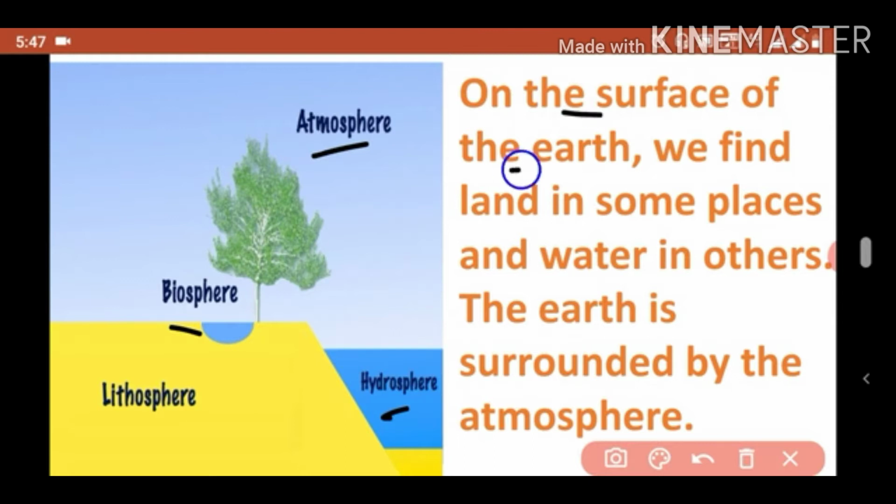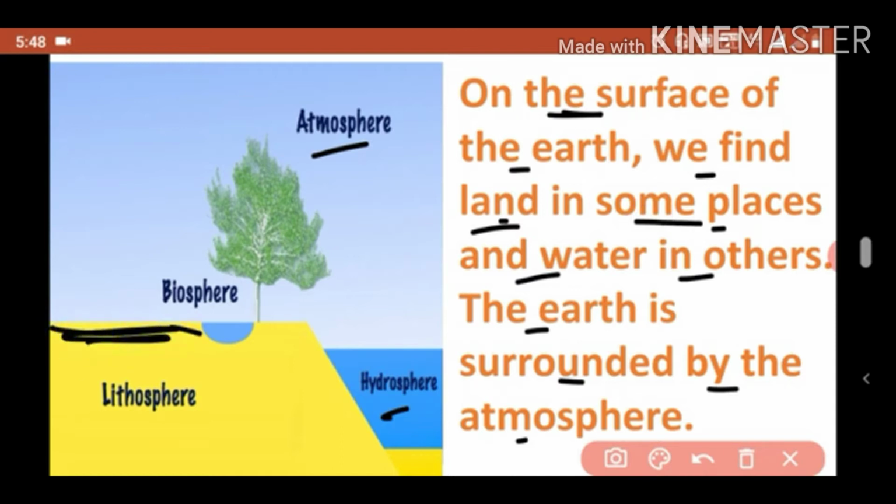Now see what is the meaning of the surface of the earth. We find land in some places and water in other. The earth is surrounded by the atmosphere. So first of all, we see the concept of the lithosphere. What is the meaning of lithosphere? Lithosphere means the part of land.